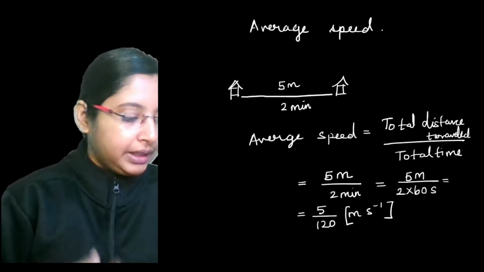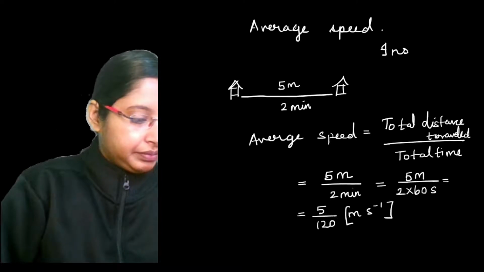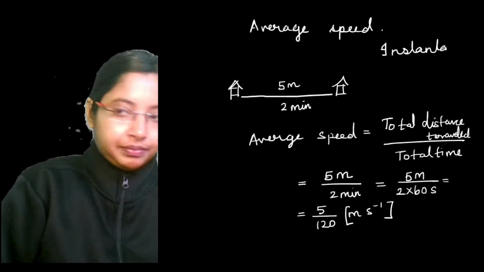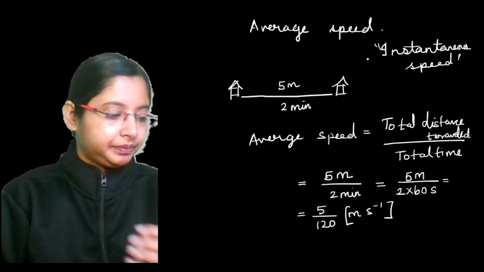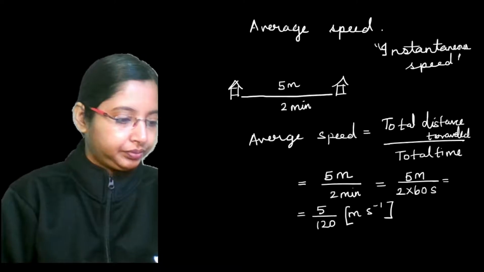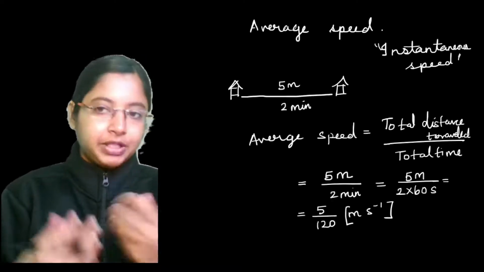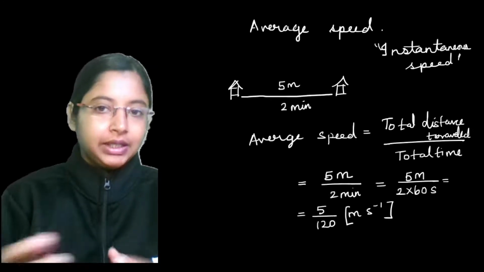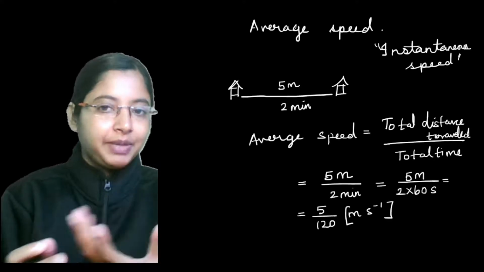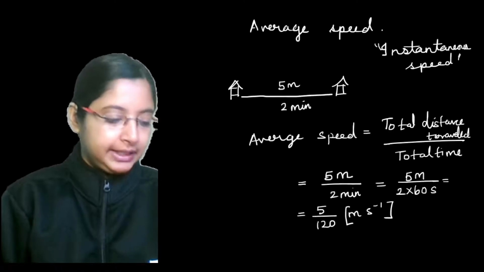Other than this, there is a particular speed called instantaneous speed. What is instantaneous speed? If the speed of the object is continuously changing with time, then that particular speed is called instantaneous speed.